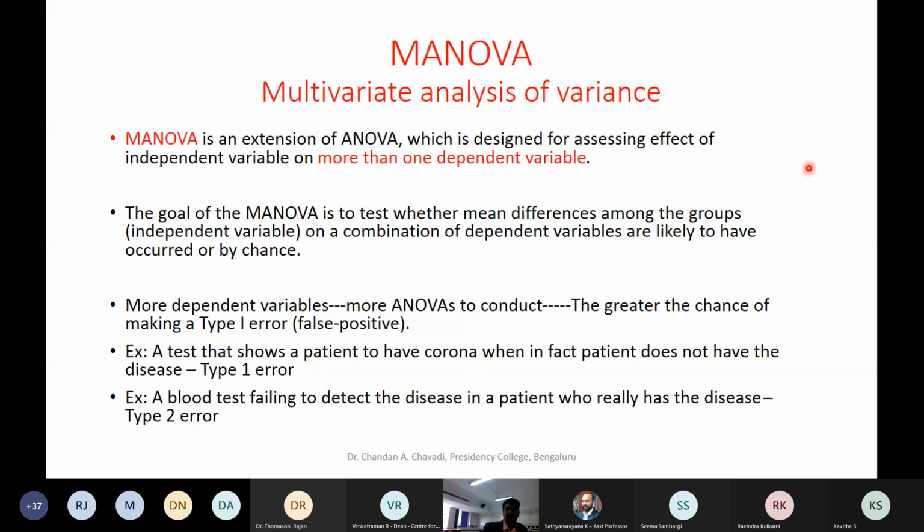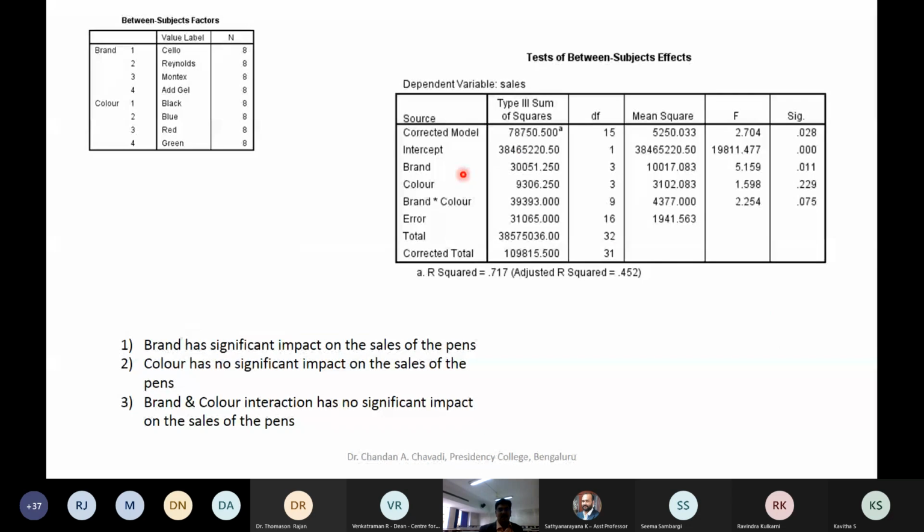Now next we are going for MANOVA, a higher level. Slowly we have moved from one sample, two sample to ANOVA to MANOVA. Two-way ANOVA we did, where we were using two IVs. Now we may have a situation wherein you may have more than one dependent variable. So far you might have seen here our DV was only one, sales.